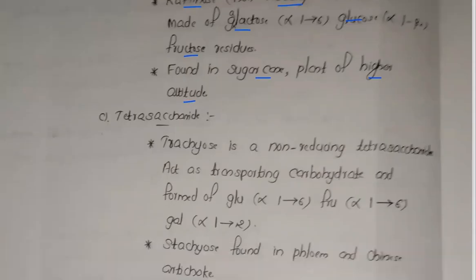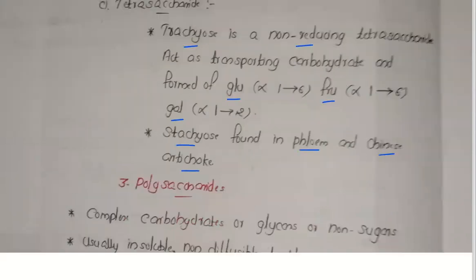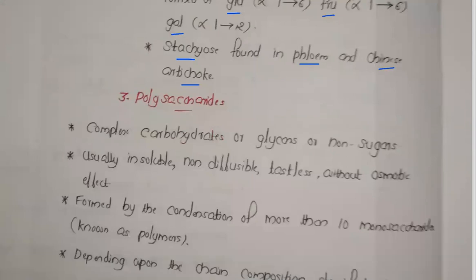Now the next one, tetrasaccharides. Stachyose is an example of a tetrasaccharide, a non-reducing sugar, formed by the combination of glucose, fructose, and galactose. Stachyose is found in the phloem and also in the Chinese artichoke.